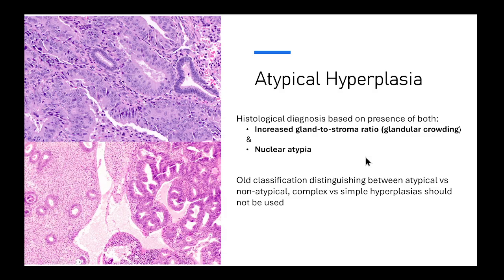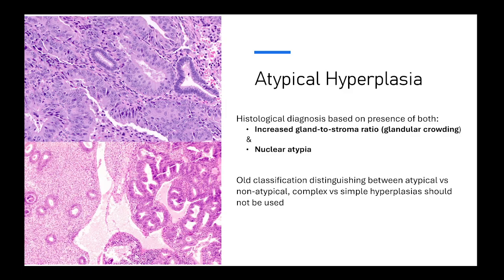Okay, very important to note, the old classification of endometrial hyperplasia made the distinction between atypical versus non-atypical hyperplasia, as well as complex architecture versus simple architecture. That would lead to four different entities: simple non-atypical hyperplasia, simple atypical hyperplasia, complex non-atypical hyperplasia, and complex atypical hyperplasia.